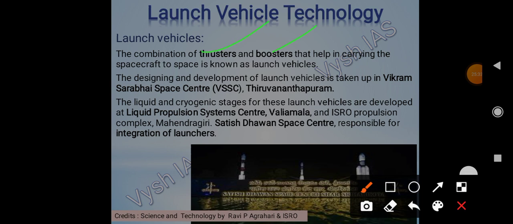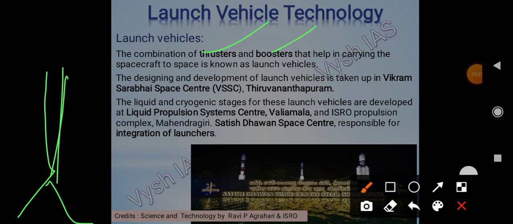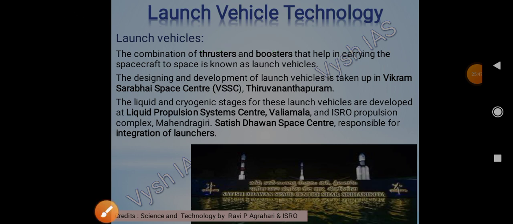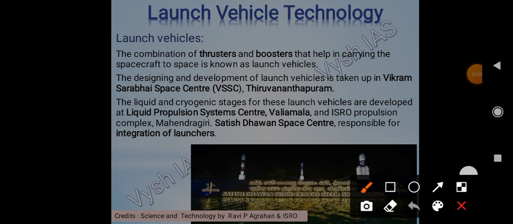Why do we need boosters and thrusters? So that it will give the pull. Something has to go up, right? So this will be done by thrusters and boosters. Then only it will go up. They propel and help in carrying the spacecraft to space, and that is known as launch vehicles. The combination of thrusters and boosters.